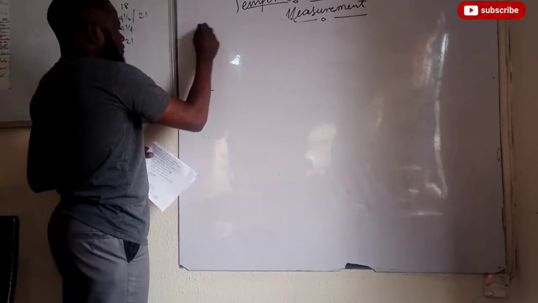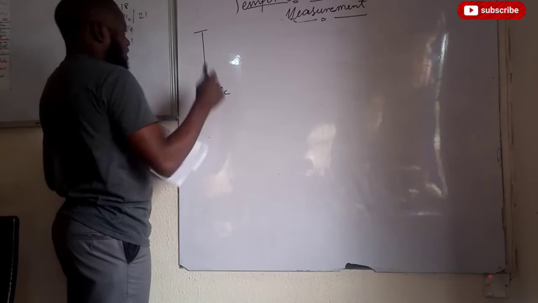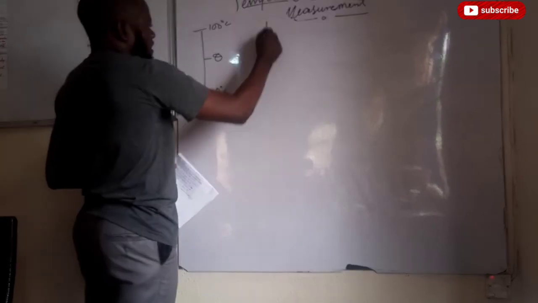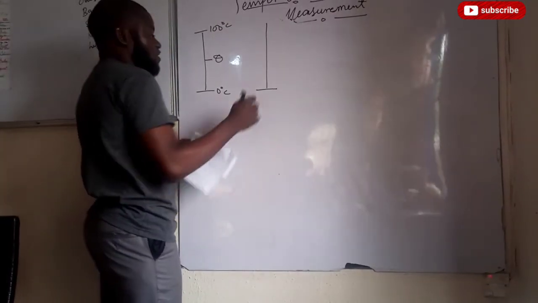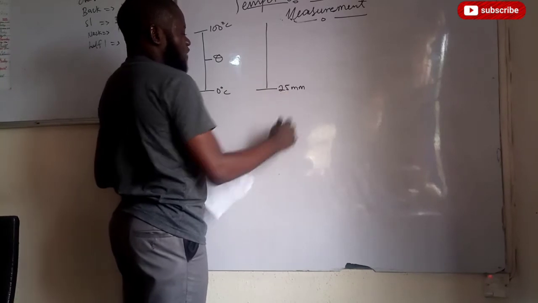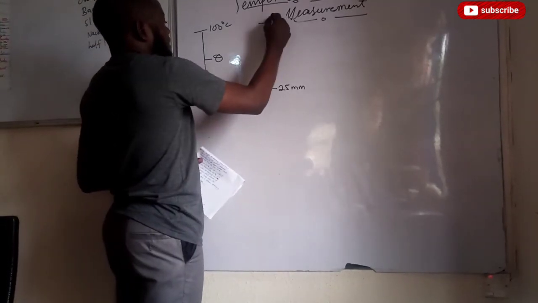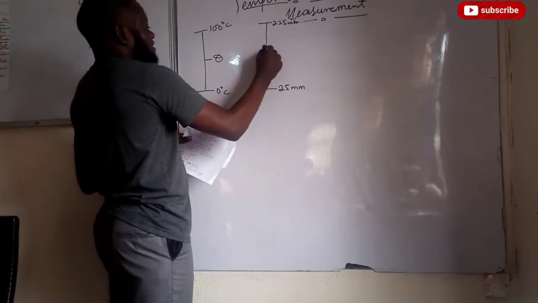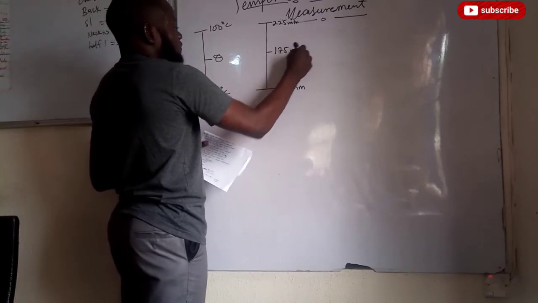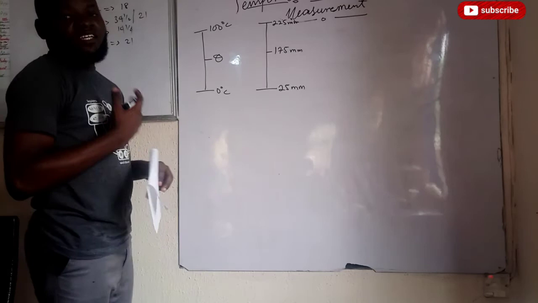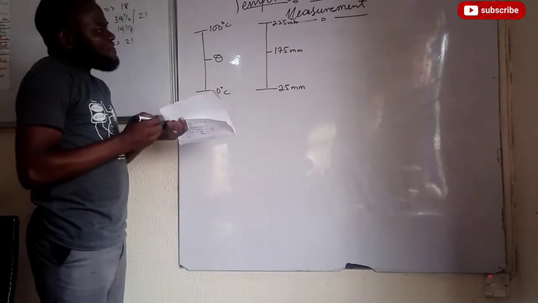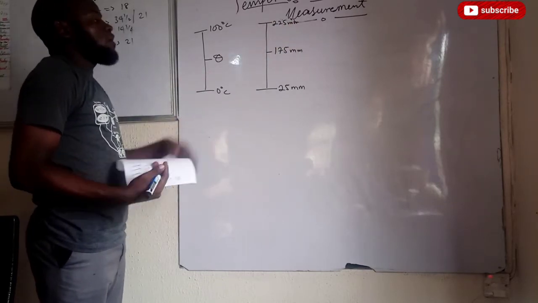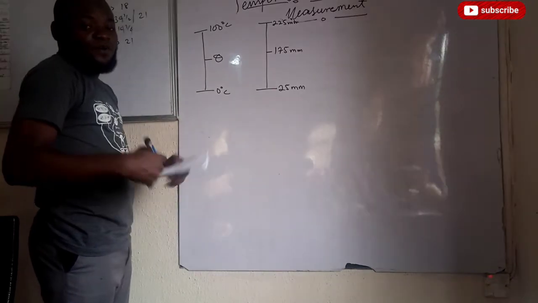Okay, let's just see that. If this is 0 degrees Celsius and this is 100 degrees Celsius, and here is theta that we don't know the value, then we are told that 0 degrees Celsius corresponds to 25 millimeter, and 100 degrees Celsius corresponds to 225 millimeter. Then theta corresponds to 175 millimeter. What is the value of theta? We take the same procedure. You can see that everything about temperature is quite simple. All you need to understand is to know the one that is at the lower fixed point and the upper fixed point, then you are good to go.